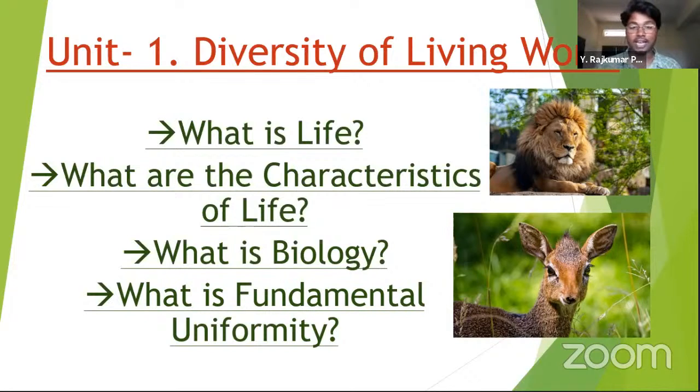Because living things have certain characteristics and non-living things have some other characteristics. So we have to know what are those important characteristics that are exhibited by the living creatures. That is what we are going to learn from this chapter. What are the characteristics of life?